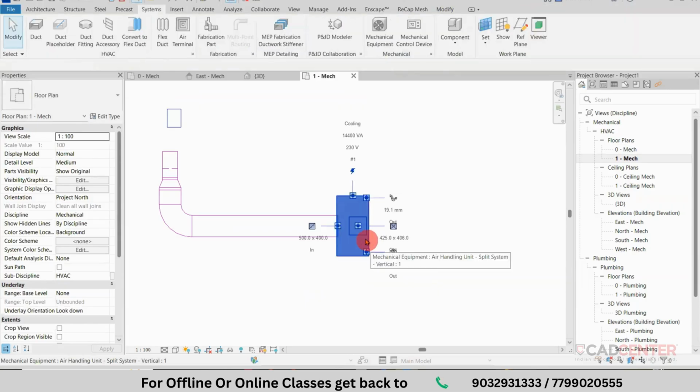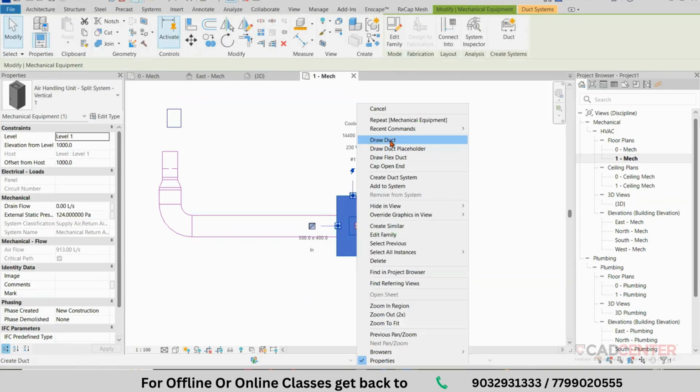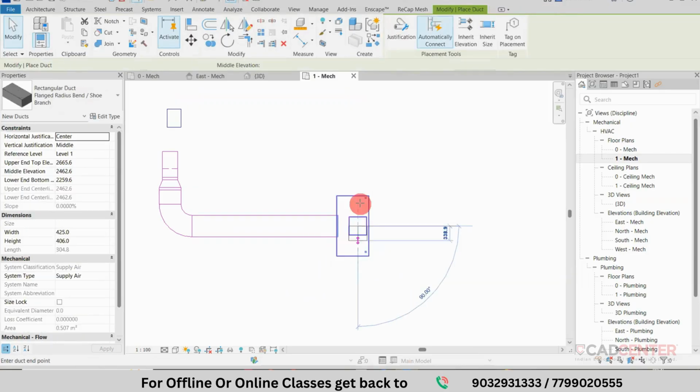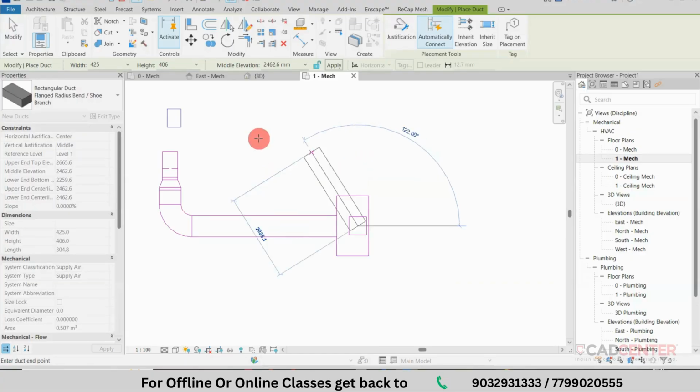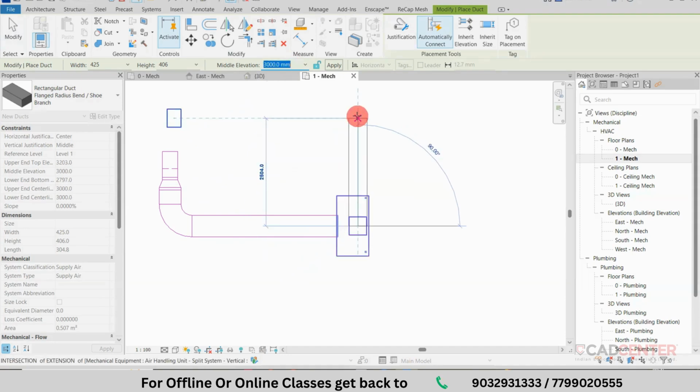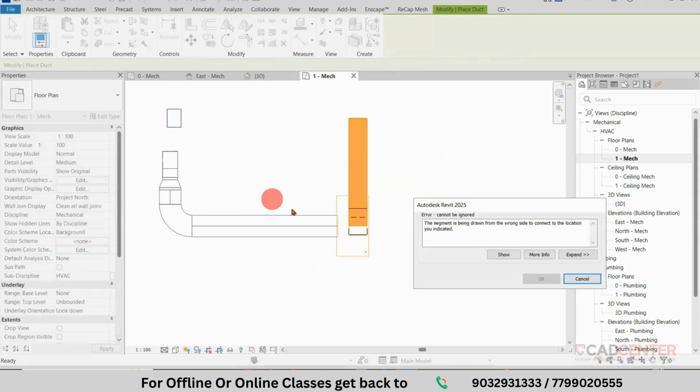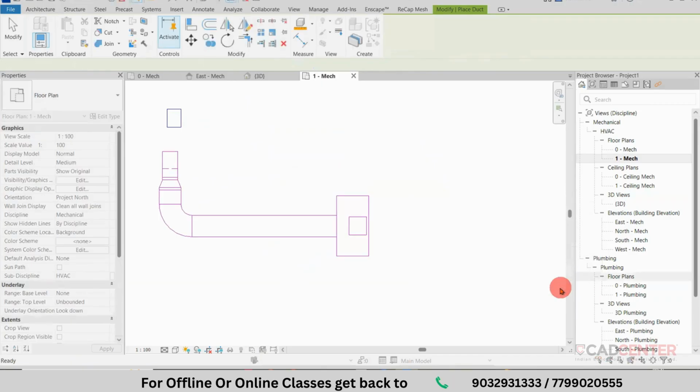Now select this model. Go to right click. Go to draw duct. If you create it immediately here, the bend is not created. So the bend also should be created. So I am changing the specific height to 3 meters. And I am creating to this point. Still that warning is generated.